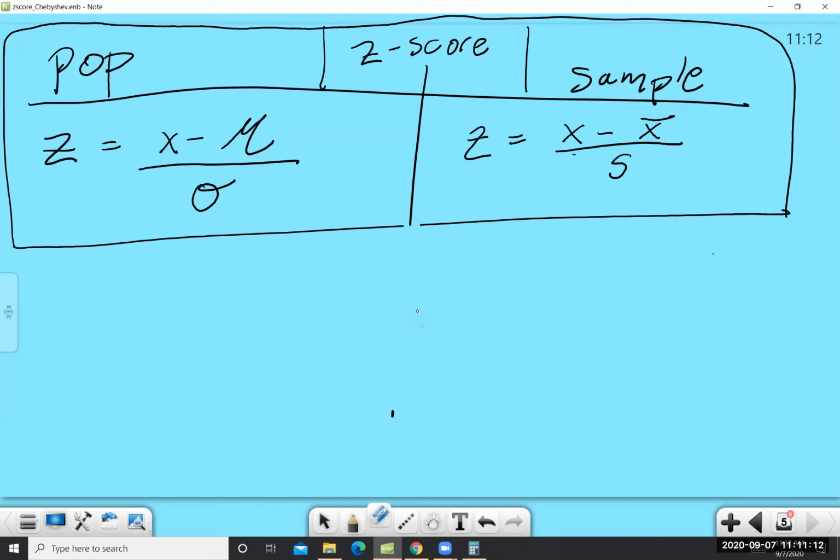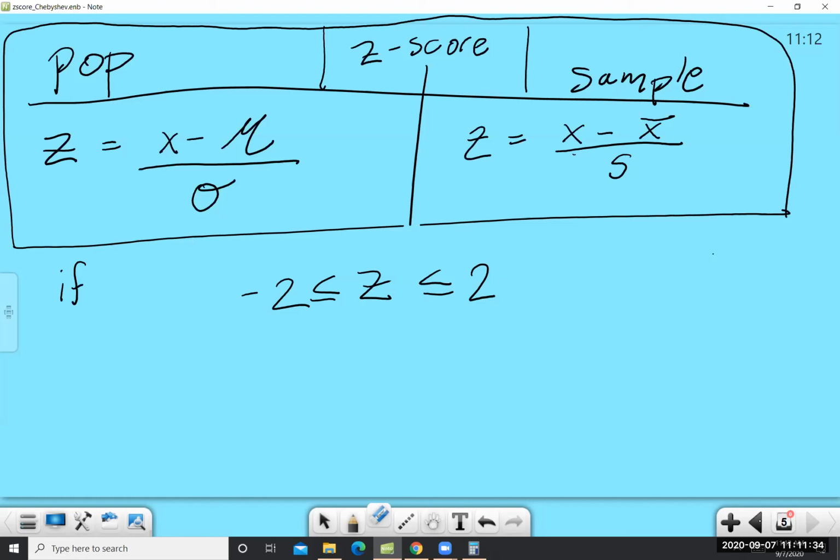Now, let's go ahead and take a look at something else, just so that you know. If z is between -2 and 2, right? 95% of the data falls between z equals -2 and z equals 2.